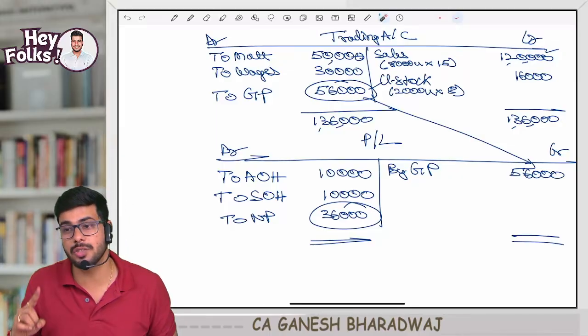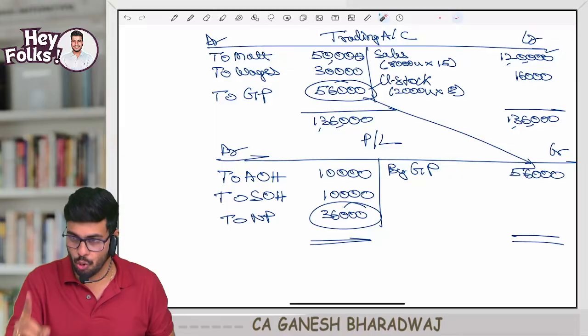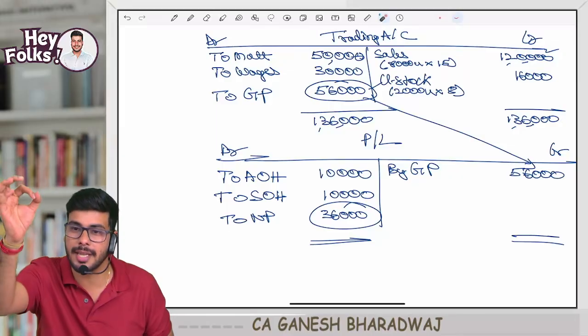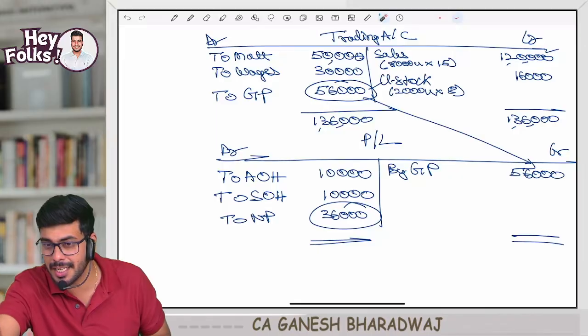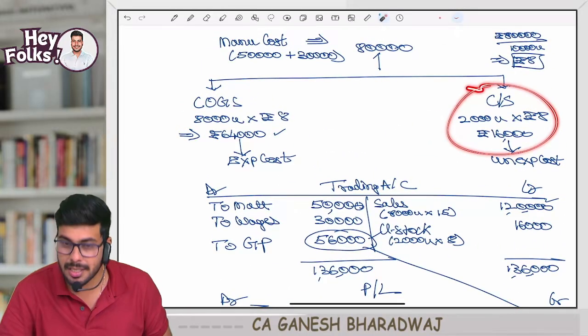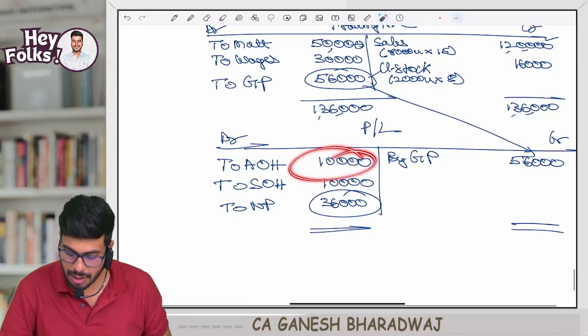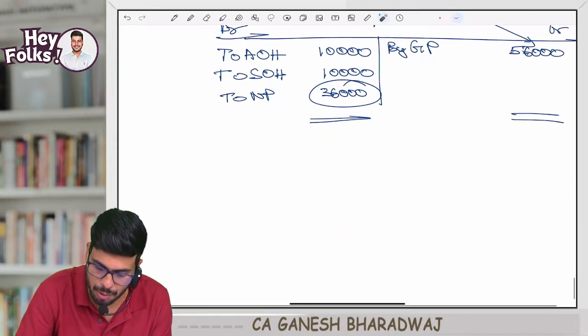Product cost means those costs considered for the purpose of stock valuation. So product cost expires to the extent of cost of goods sold and remains unexpired to the extent of closing stock. Whereas period cost will expire fully.